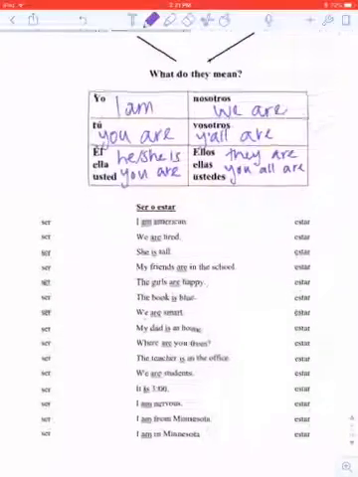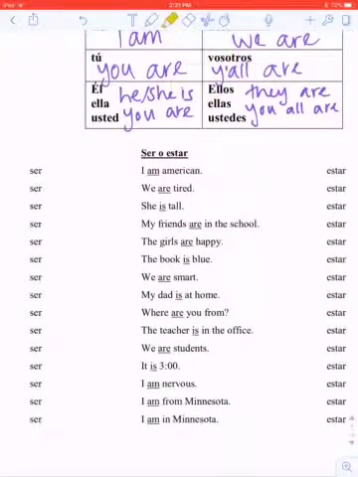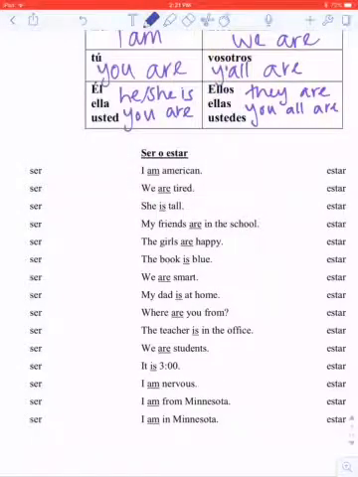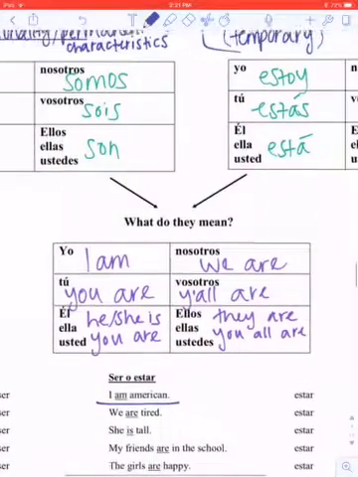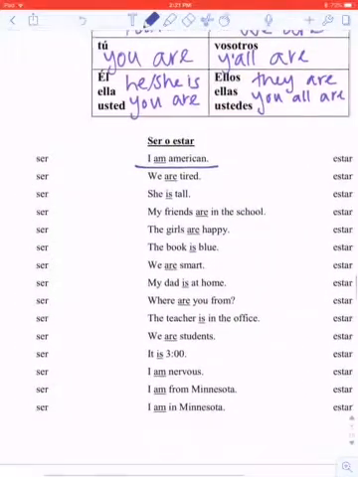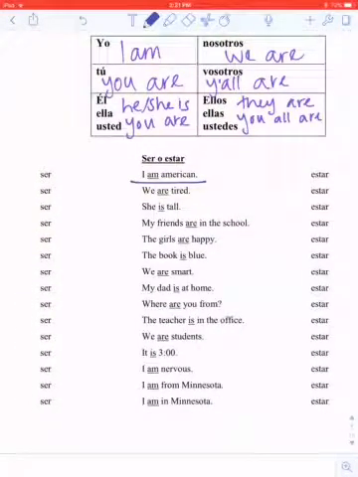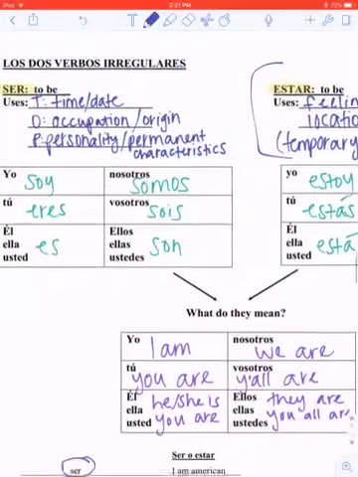So now we're going to just practice, and we're going to circle the one that goes with the sentence. So like taking the sentence in English, would I use ser or estar? I'm just going to circle them. This is a good point to pause and then come back and check your work after you do this on your own. I am American, ser. It's not a feeling, it's location. In fact, it has to do with origin.